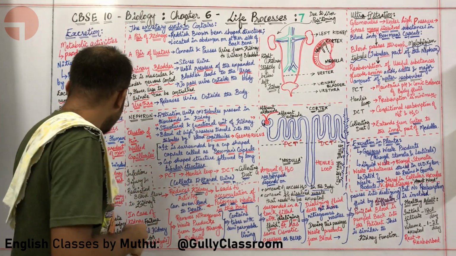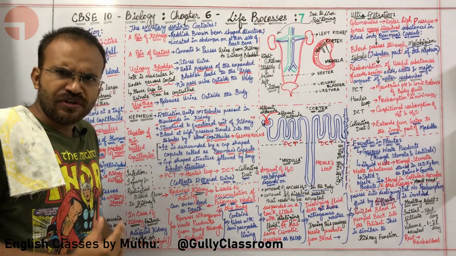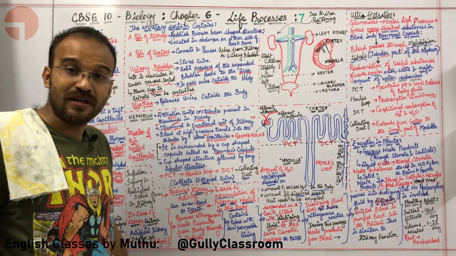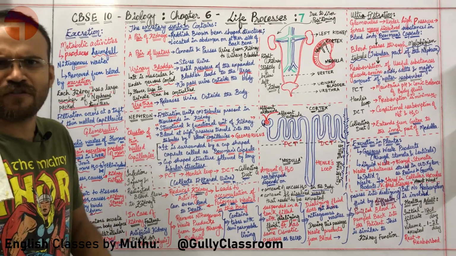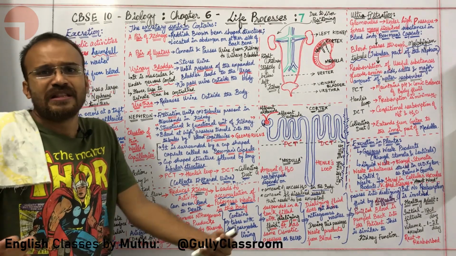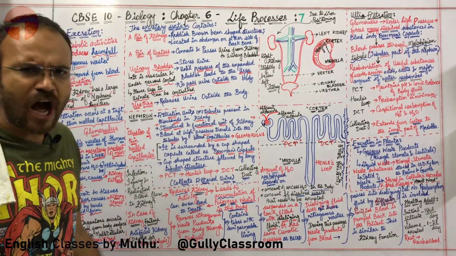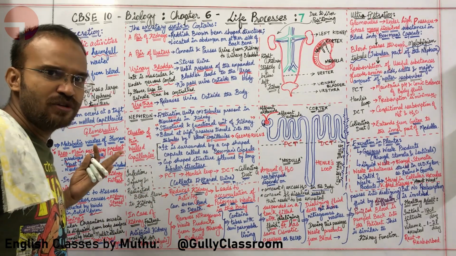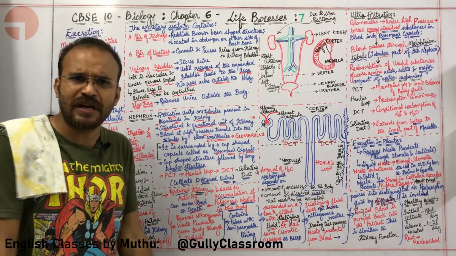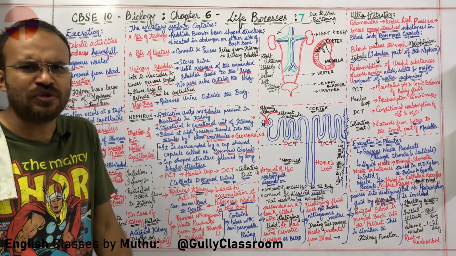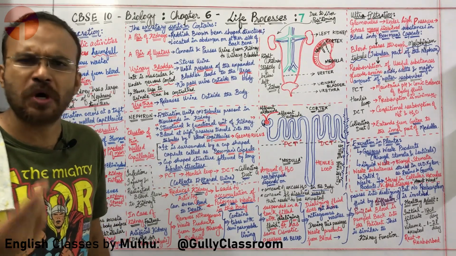Now, kindly tell me what will happen if the kidney is simply not functioning. Damn, that is going to be a tough one. The kidney is a vital part of our body. If it is not functioning, the nitrogenous waste is simply going to accumulate. If urea accumulates, it will result in system failure. If uric acid accumulates, you are going to get kidney stones and severe pain in your lower abdomen.